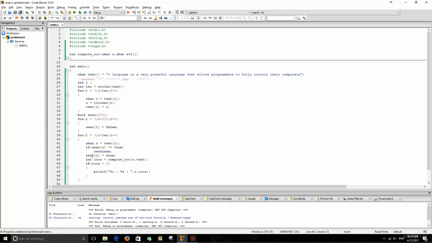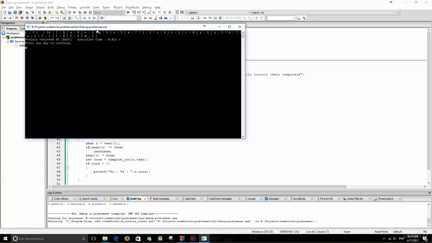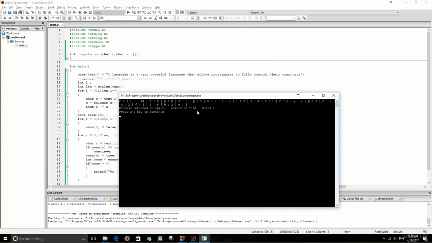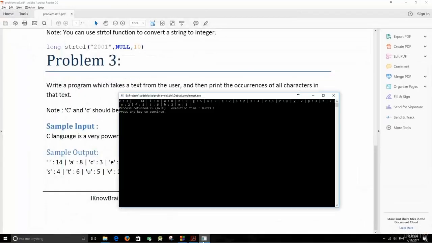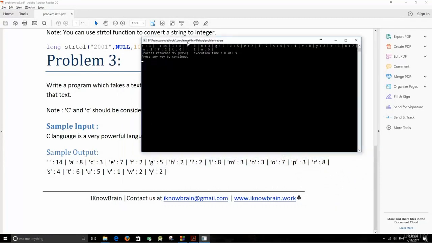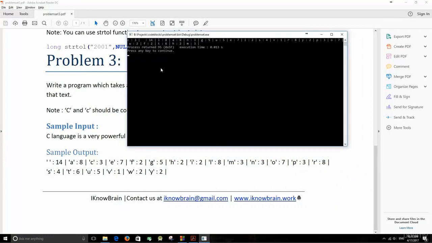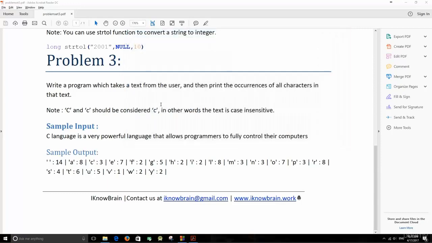Now if we execute this, as you can see, there are no redundancies anymore. Now let's get back, and the same result here. So we have c 3, we have 14 spaces, we have 8 A's, and so on. Now this is method 1, okay? So this is the first approach to solve this problem.